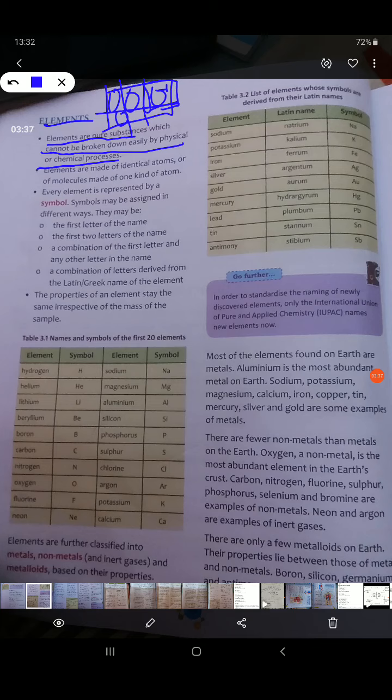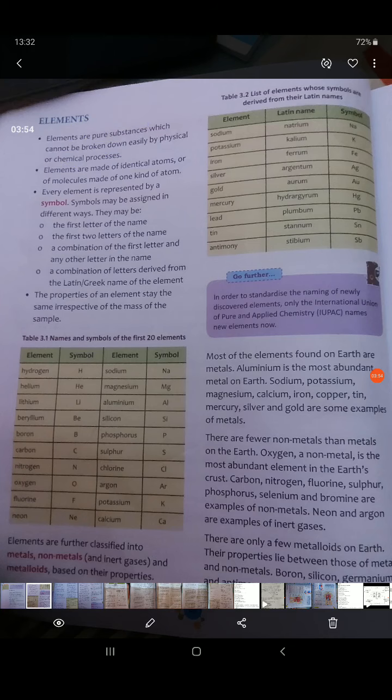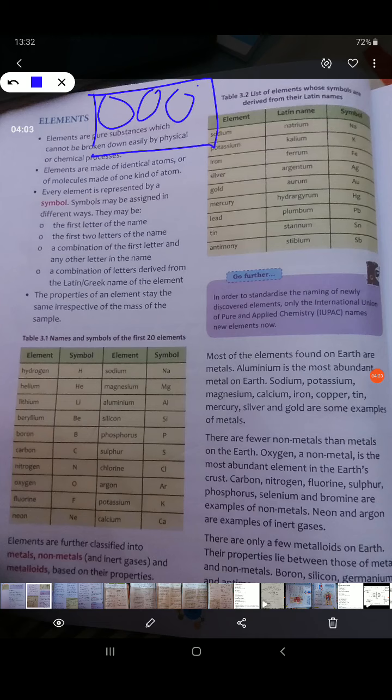Yes, some atomic processes are there with which some unstable elements, like radioactive elements, can be broken down. Now elements are made up of identical atoms or of molecules made up of one kind of atom. Like for example, if you have a sheet of some element, maybe a sheet of iron, iron is made up of many atoms, but all the atoms will be of that iron only, Fe.